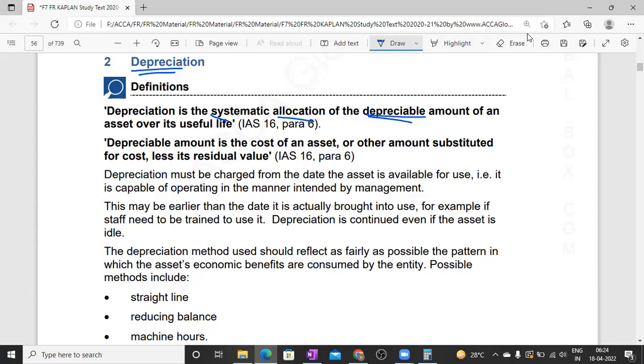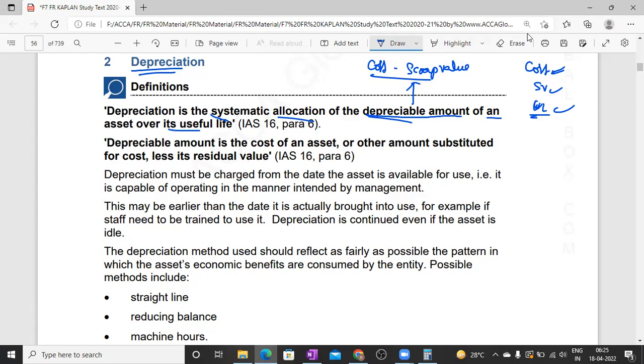What is meant by depreciable amount? Depreciable amount is nothing but cost minus scrap value of the asset. So here we have to consider three elements: cost, scrap value, and the useful life of the asset. What is meant by cost? Already we discussed. Scrap value is the estimated selling price at the end of the useful life of the asset. And the useful life is the life over which the asset can be utilized.